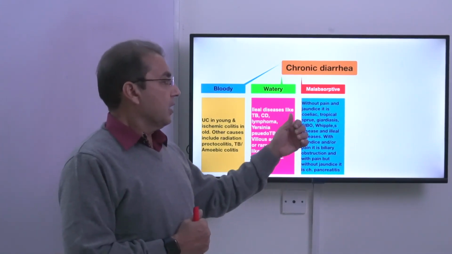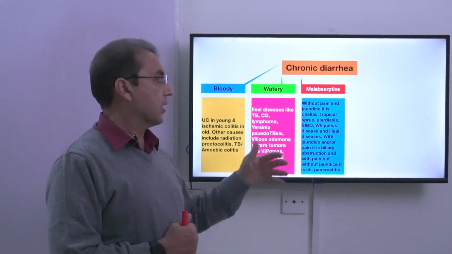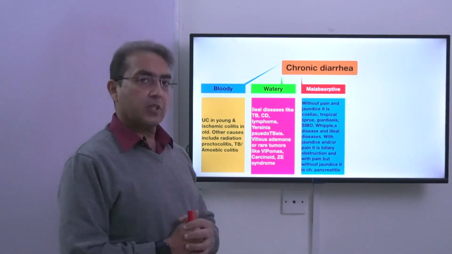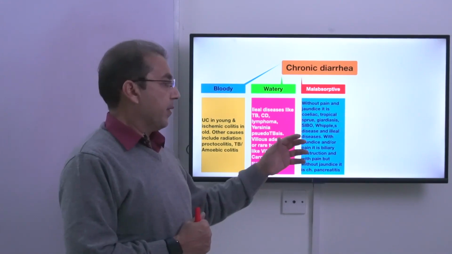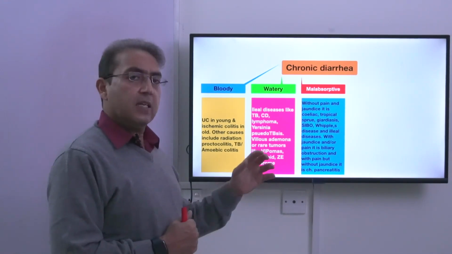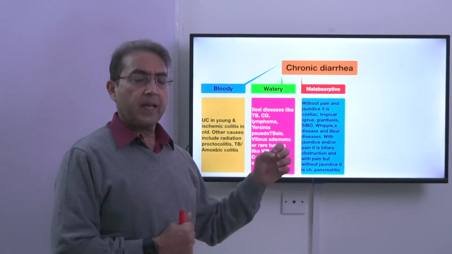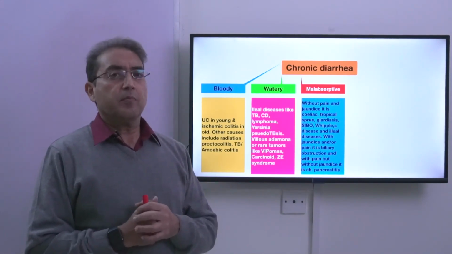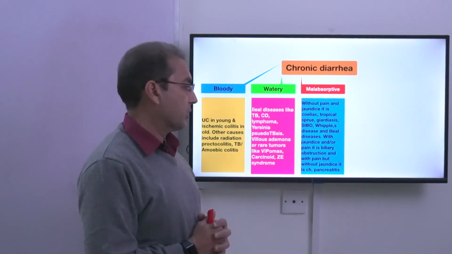But classically, if this is without pain and it is without jaundice, these are the diseases like celiac disease, tropical sprue, giardiasis, small intestinal bacterial overgrowth, Whipple's disease, autoimmune enteritis. They can cause diarrhea. But if the malabsorptive diarrhea is with jaundice and there is plus minus biliary pain, this is obstructive jaundice. So the diarrhea which is accompanied by jaundice and may have abdominal pain or may not have abdominal pain, this is caused by obstructive jaundice.